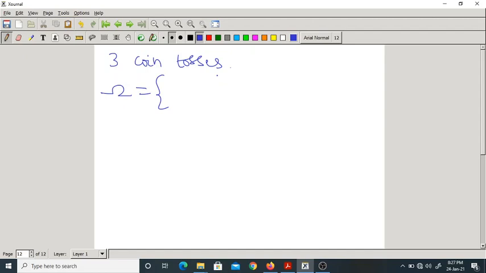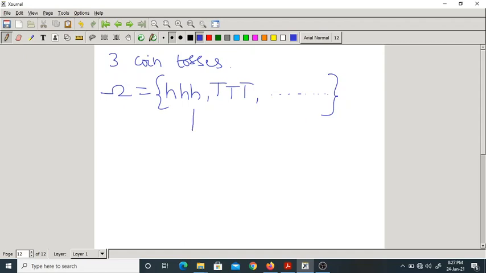First of all, how many elements are there in the sample space? 8. What are they? Any guesses? You may get 3 heads. You may get 3 tails. I hope you can write all the remaining elements. I leave it to you.